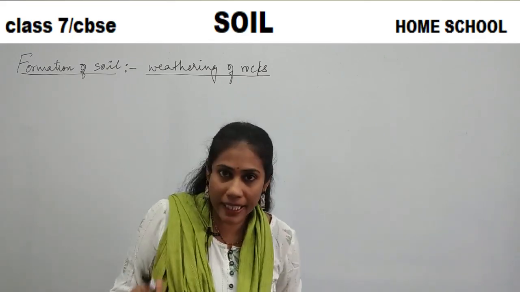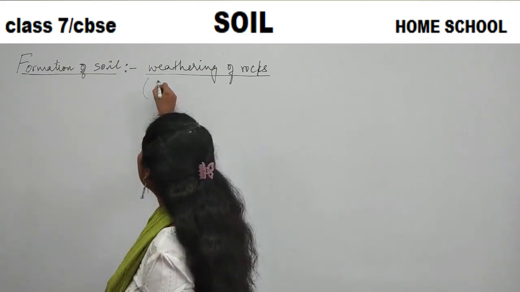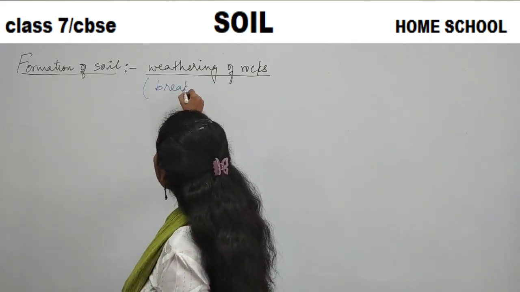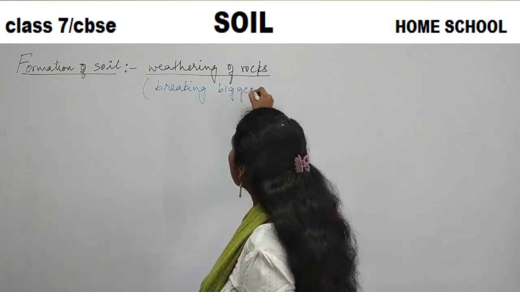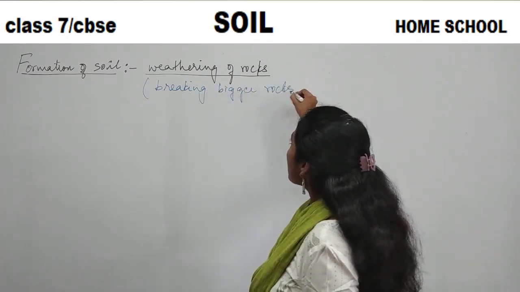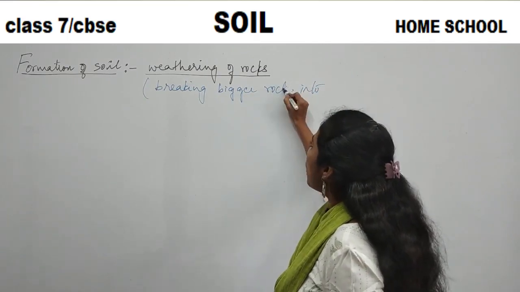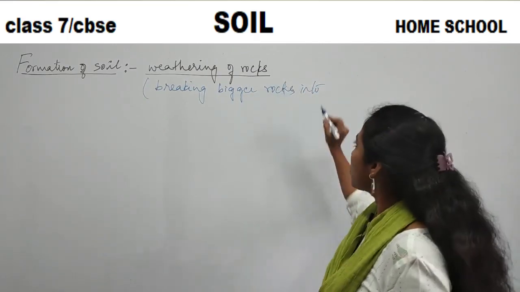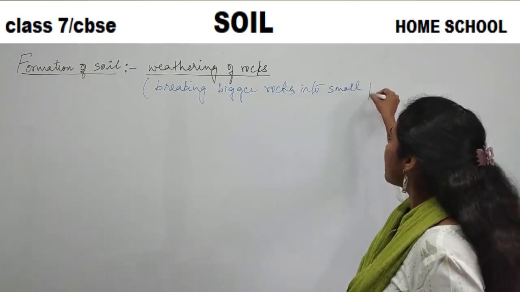So what is this weathering? Weathering of rock is nothing but breaking bigger rocks into small particles. All this you have to write down in your books. Bigger rocks into small particles.